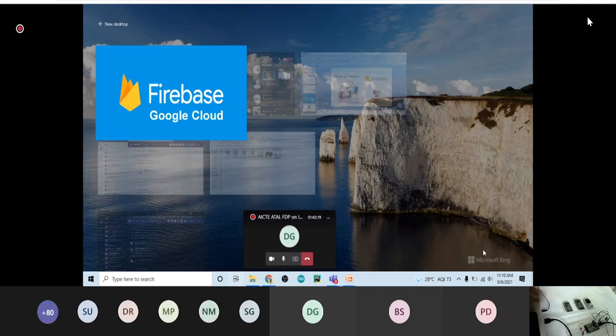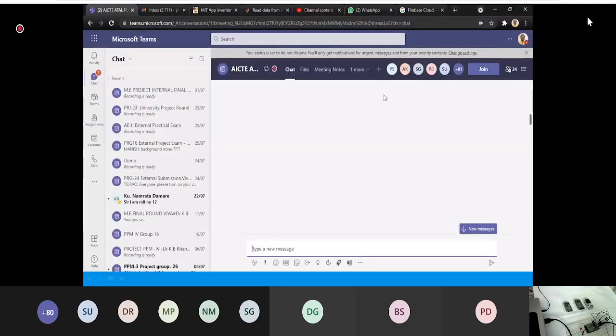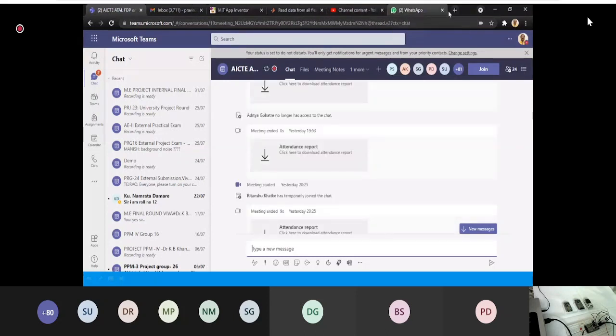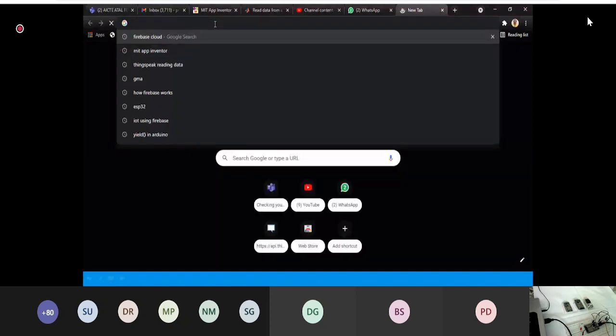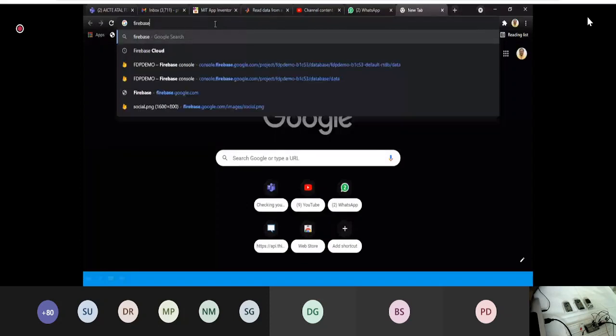Okay, I hope my screen is now visible to you. So, what is the website that we have to go to? Just go to Firebase. If you are using Chrome and you already have a signed-in account in Chrome, then it automatically goes to Firebase.